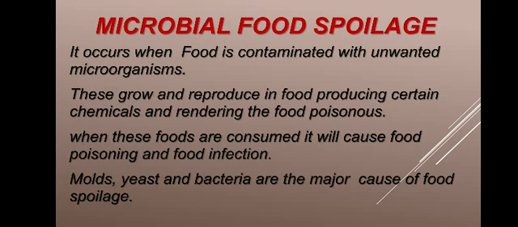Going to the next step, we can learn about the favorable conditions for the growth of microorganisms. There are five factors that affect the growth of microorganisms, or that are needed for their proper growth. If we control these factors, then we can hinder the growth and survival of the microorganism. The first factor is the moisture content, which is very important for the growth and survival of the microorganism.